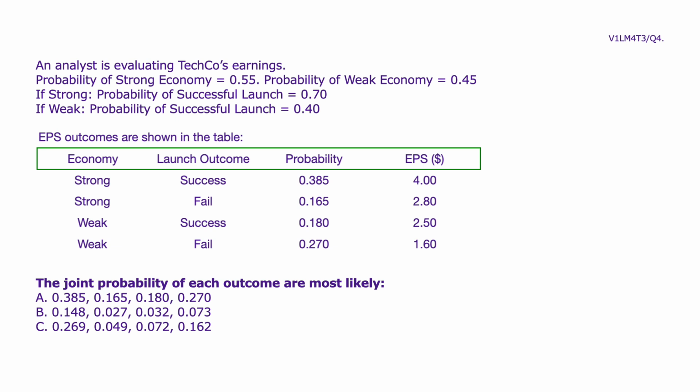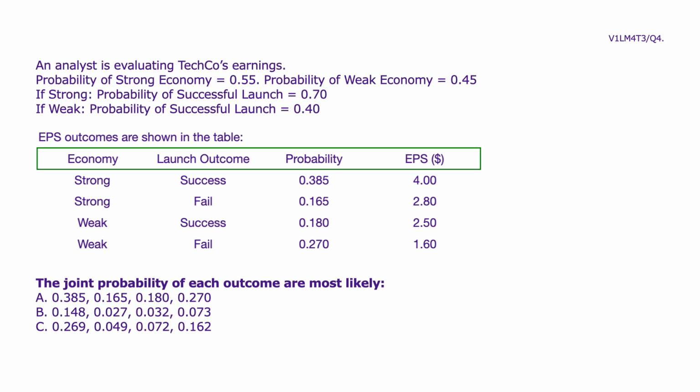An analyst is evaluating TechCo's earnings. Probability of strong economy equals 0.55. Probability of weak economy equals 0.45. If strong, probability of successful launch equals 0.70. If weak, probability of successful launch equals 0.40. EPS outcomes are as follows.